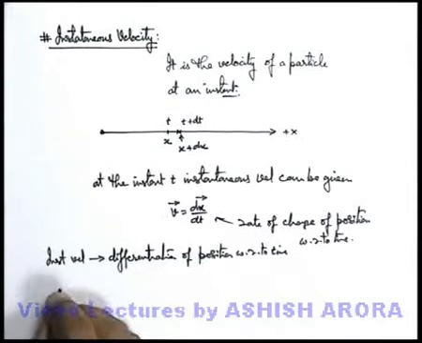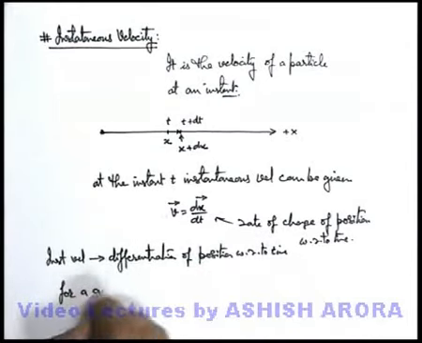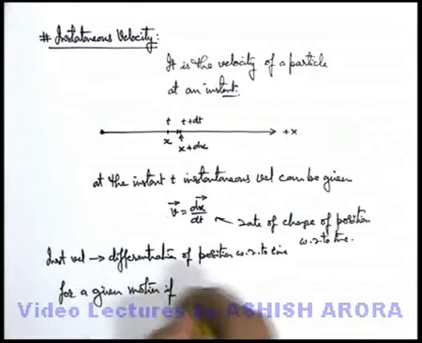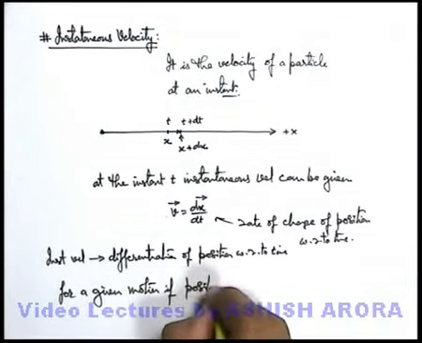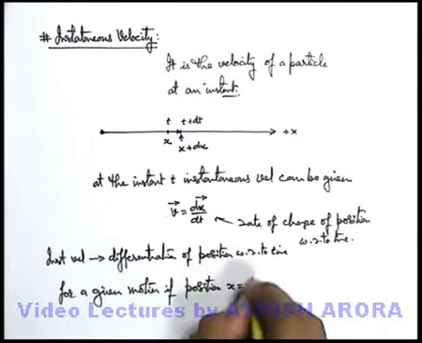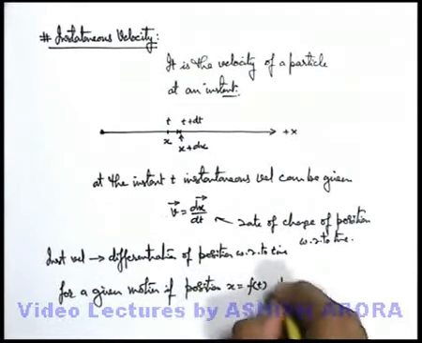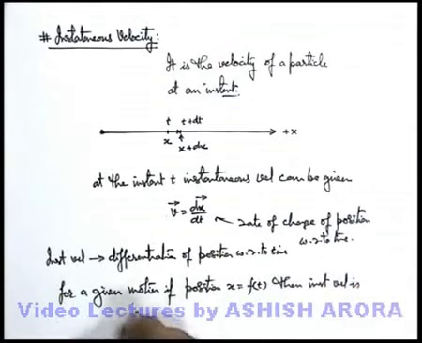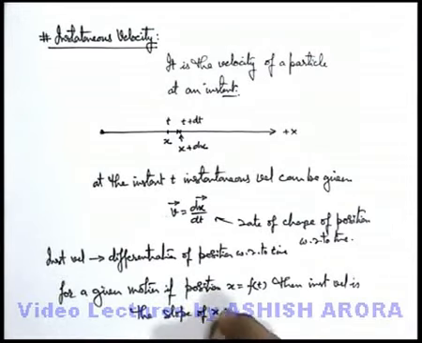Or we can also write, for a given motion, if position x is given as a function of time, then instantaneous velocity is the slope of the x versus time curve.